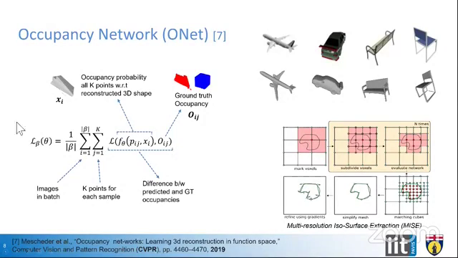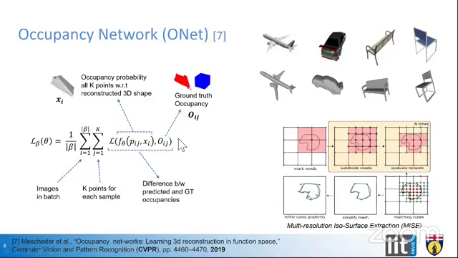So in this equation, initially we have a batch of images that we use to reconstruct. Here x of i is representing a batch of multiple reconstructions, so we are just taking the average over the batch. Here we have a 3D reconstruction from the model. We evaluate it using the occupancy function, which evaluates this 3D reconstruction for all the points as shown over here, and in the end it produces the occupancy probability across these points.